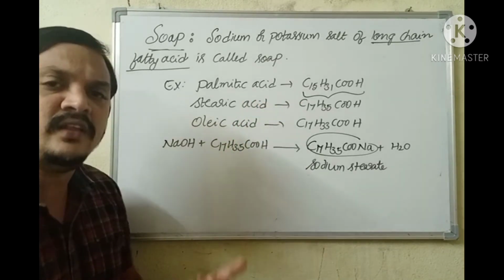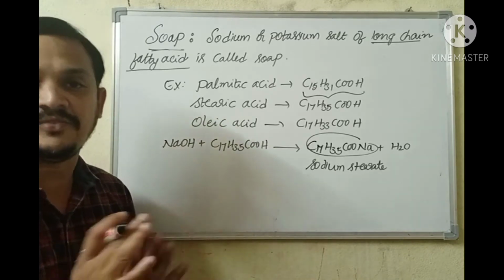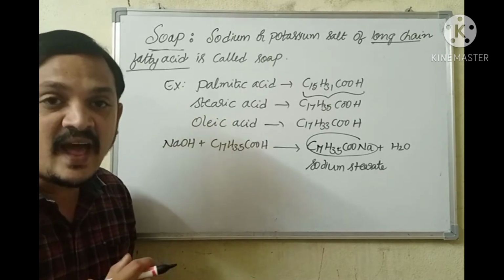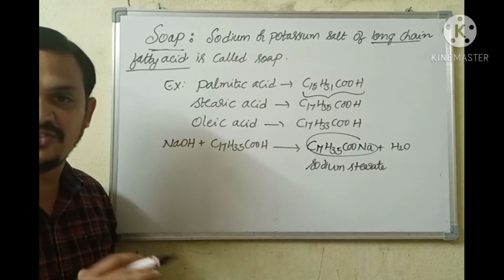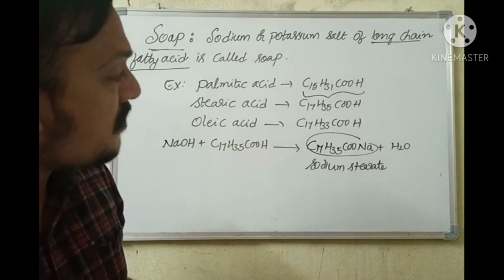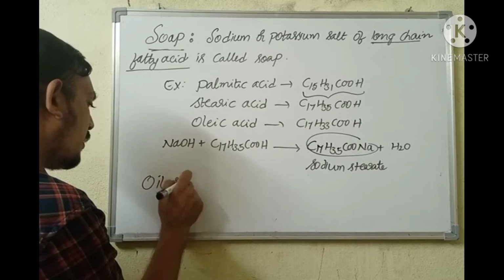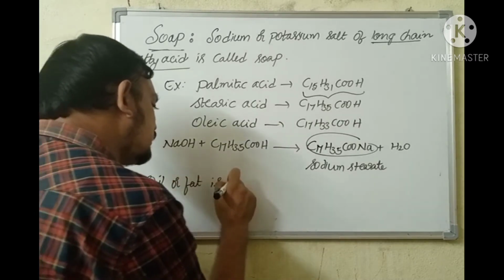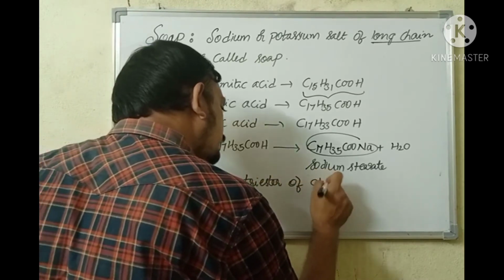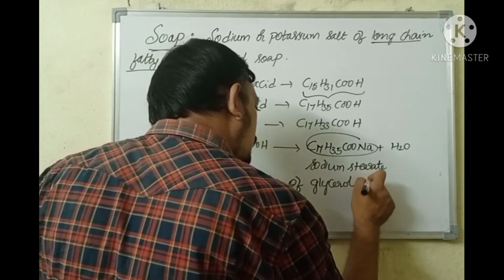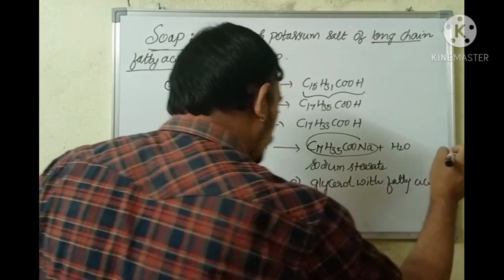Actually, what are these oils or fats? Oils or fats are chemically similar substances. They can be defined as triesters of glycerol with fatty acids. What are oils or fats? Oil or fat is a triester of glycerol with fatty acids.